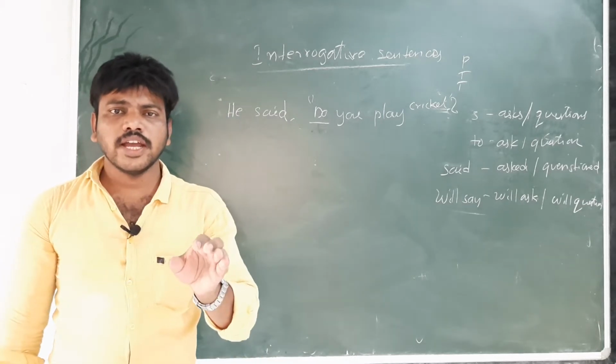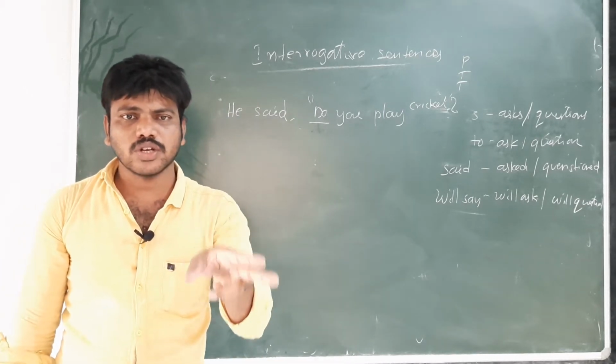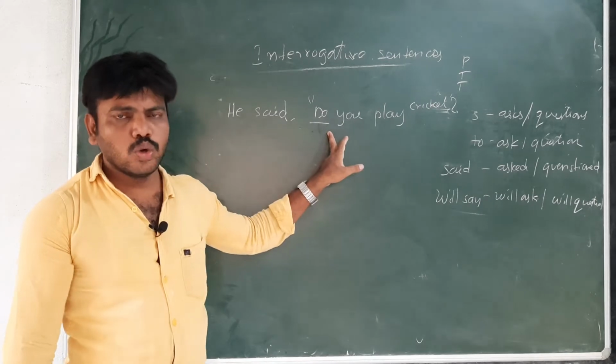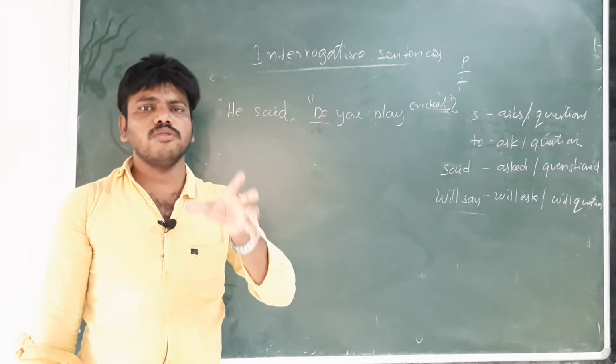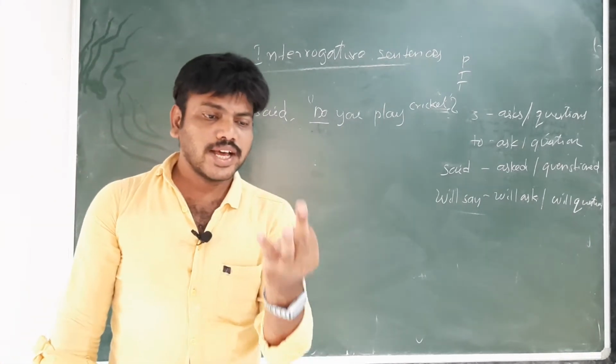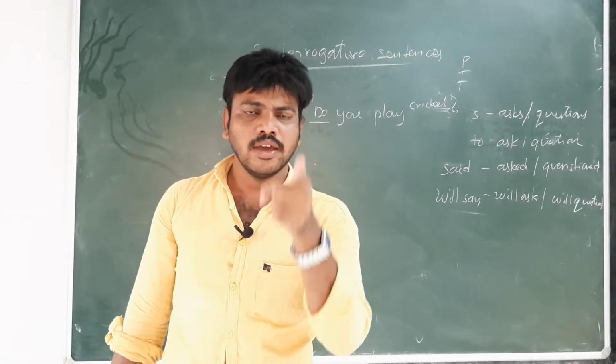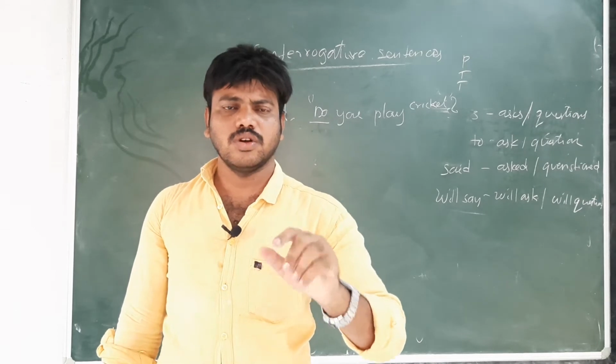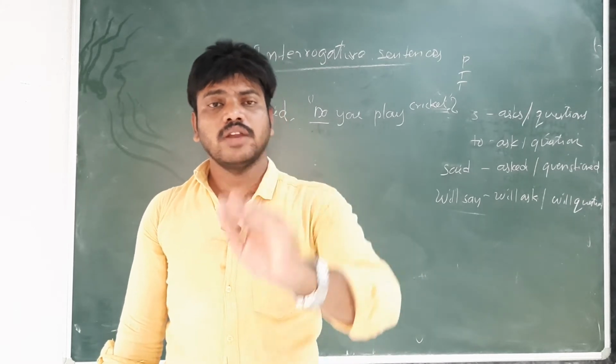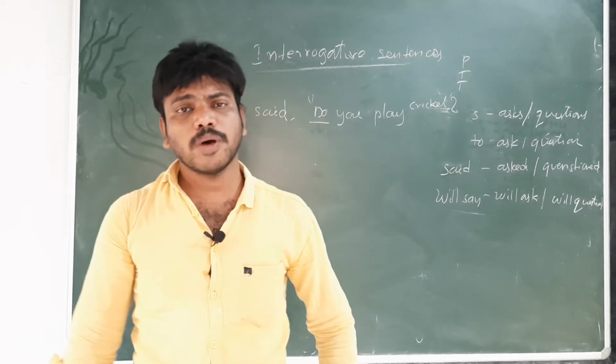How can you find again whether it is a double H question or a yes or no question? It starts with do, does, have. These are all we have learnt: do, does, did, have, will, can, may. All these questions we have learnt when we were discussing active voice and passive voice.